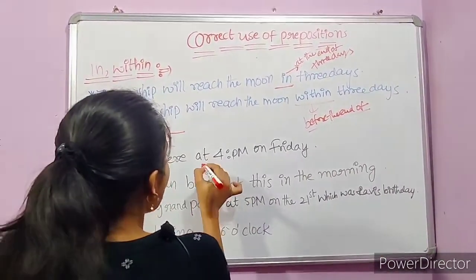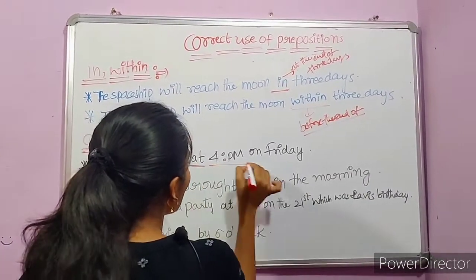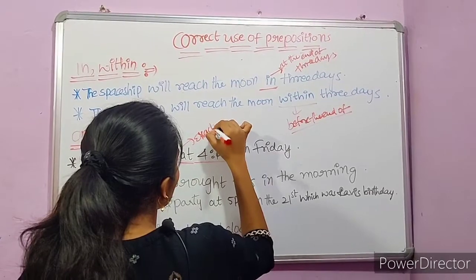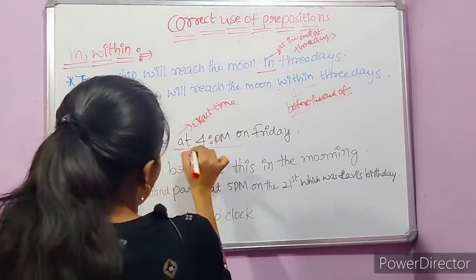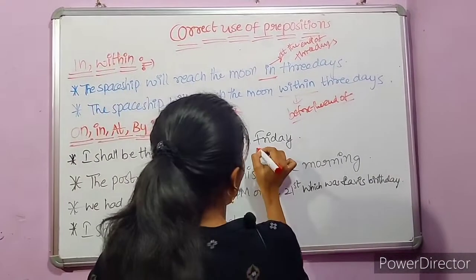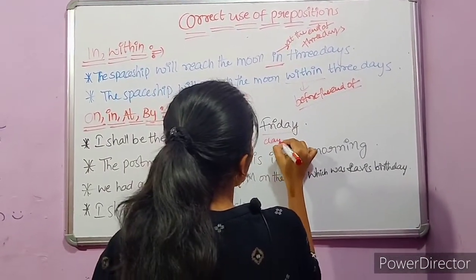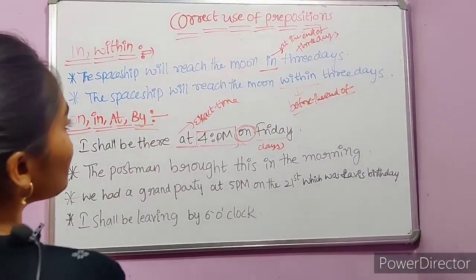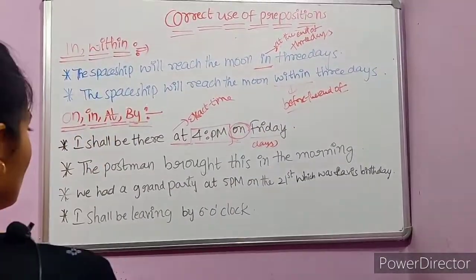At 4 p.m. To refer to an exact time, we use at. It is an exact time, right? On Friday, before days, we use on to refer to a time. And before dates also, we use the on preposition.